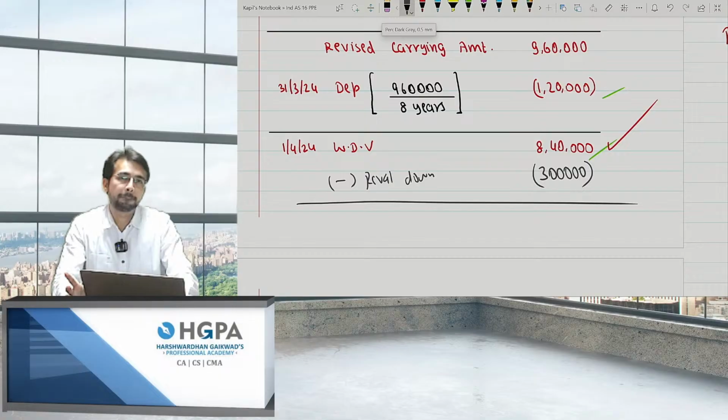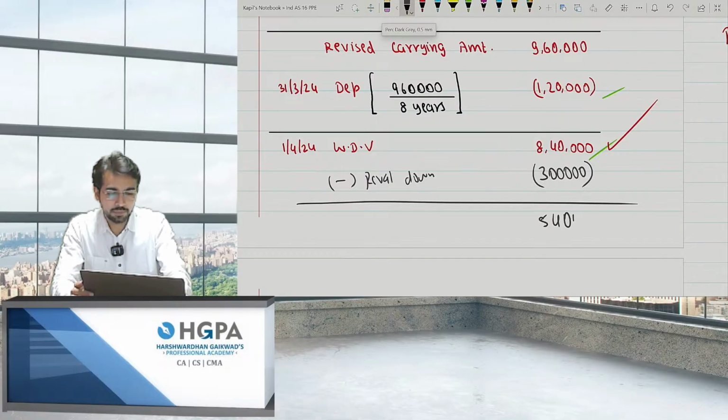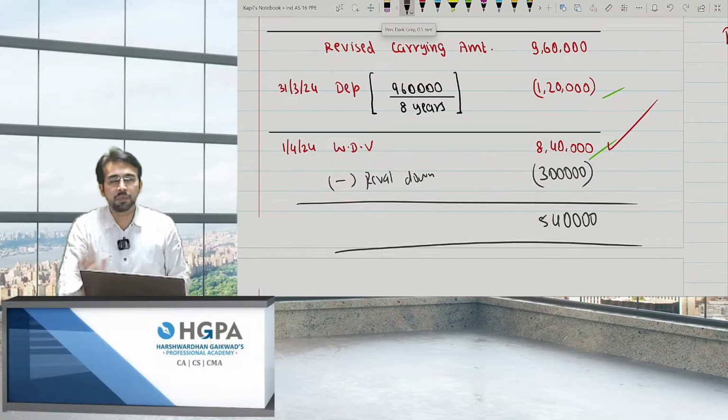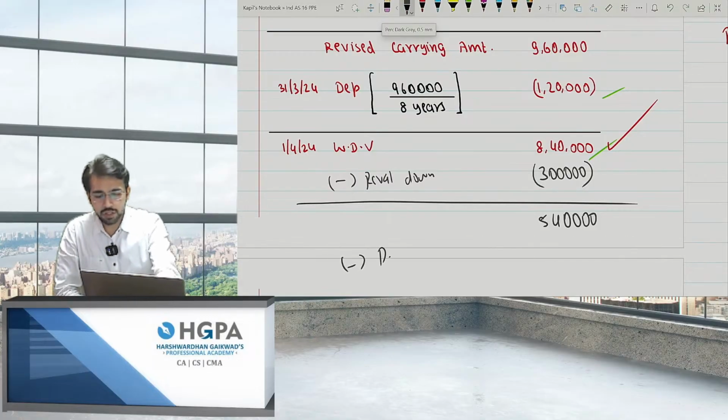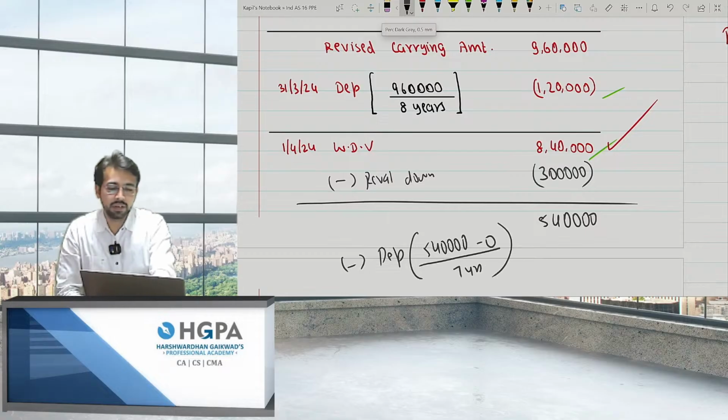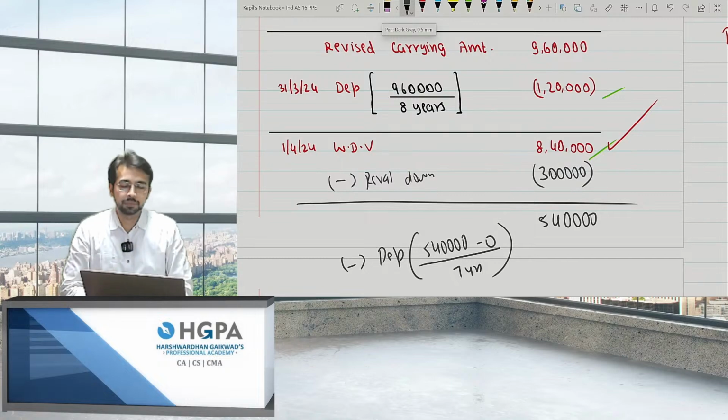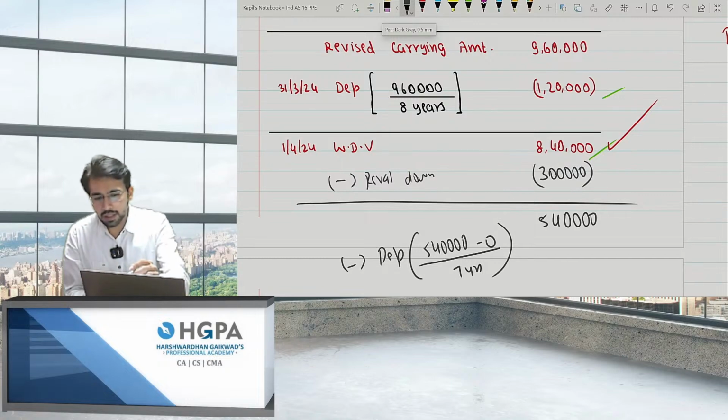Okay. So the value comes to 540. Obviously, I'll depreciate, and on 540, the next year depreciation will be 540 minus 0 divided by 7 years this time, because the life is now 7 years, right? This is very easy. I want the journal entry for this downward revaluation.